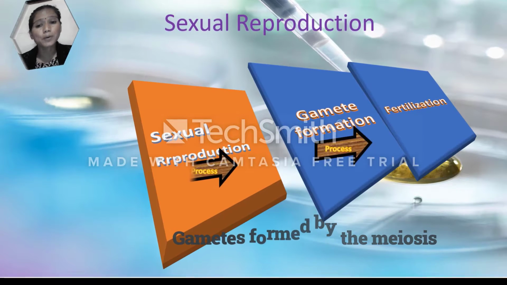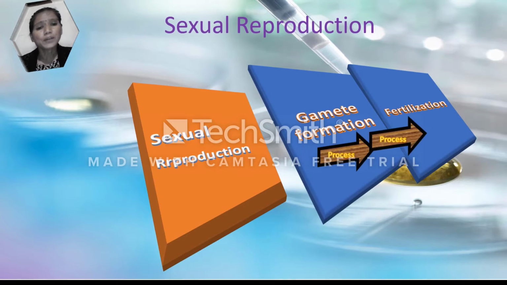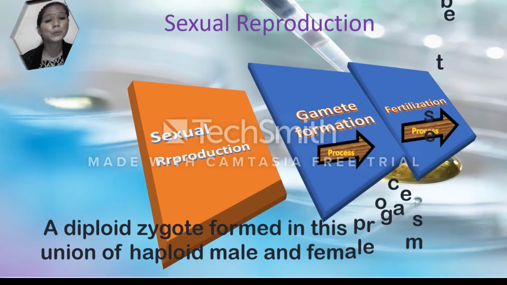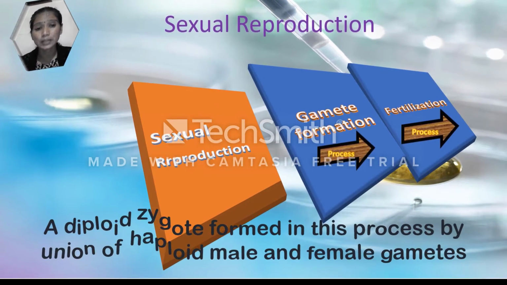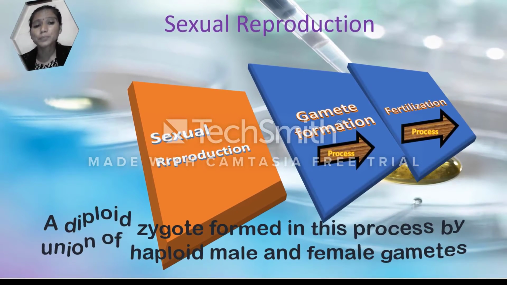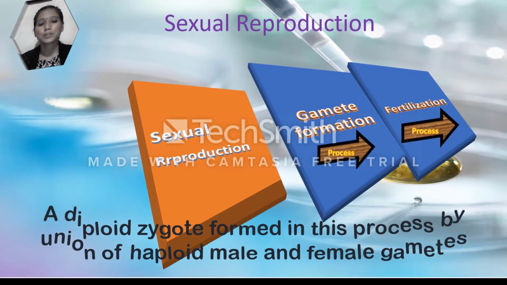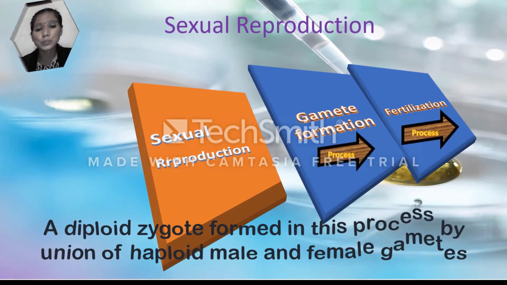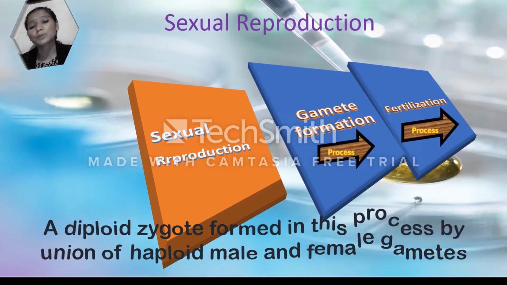The next point is fertilization. In fertilization, a diploid zygote is formed by the union of haploid male and female gametes. The zygote divides by mitosis and an embryo is formed. The embryo develops into a new individual. The fusion of the male gamete and female gamete occurs. Hence, the new individual always has the recombined genes of both parents.